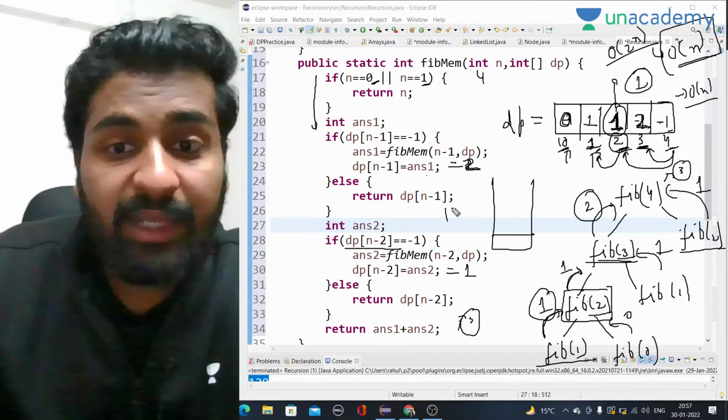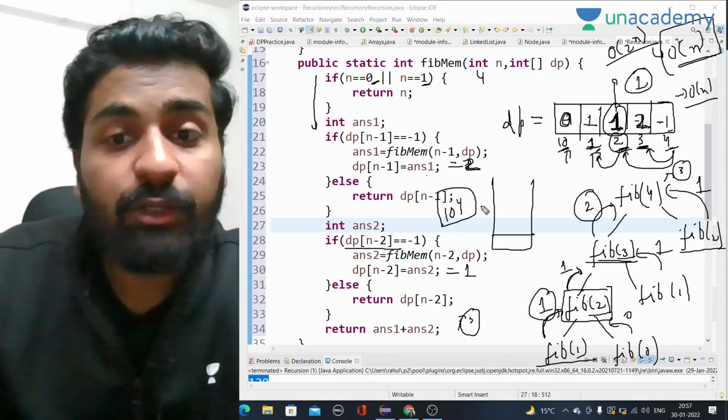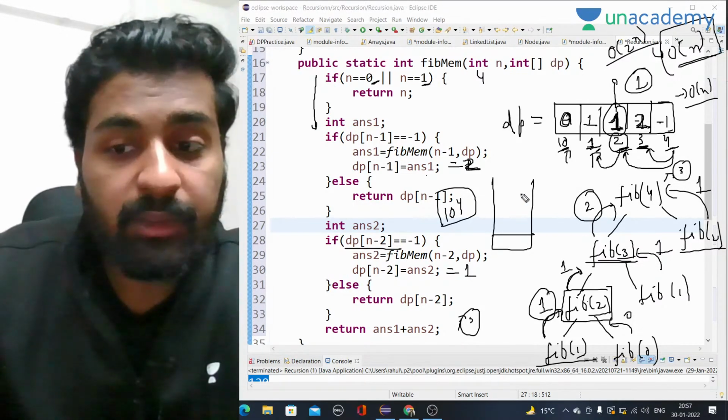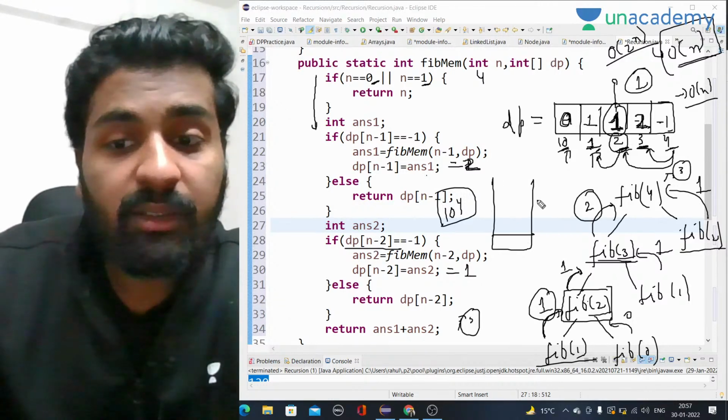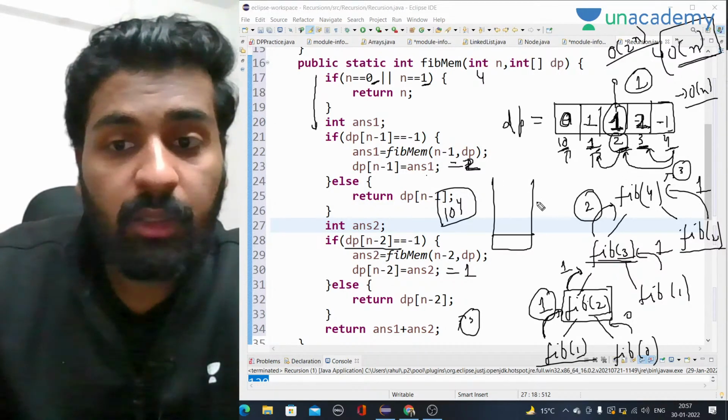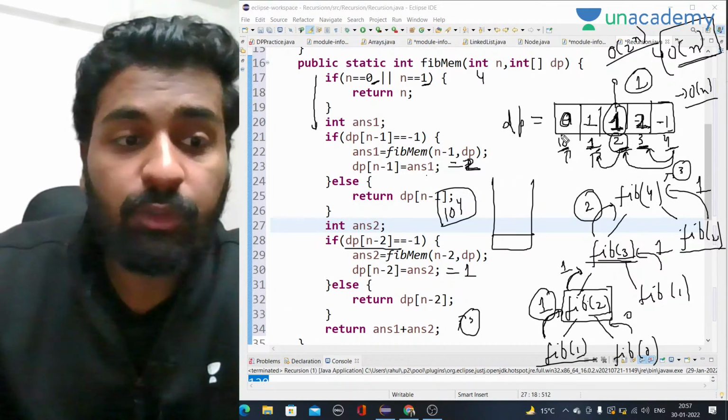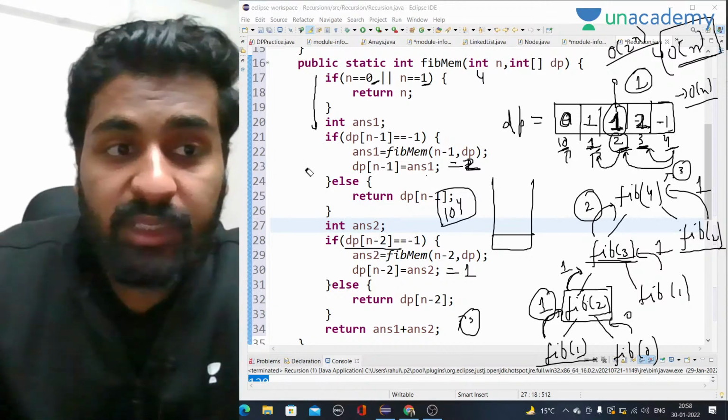Okay, at the 10 to the power 4 value. If there are more than 10 to the power 4 calls, then it will get filled. And when it gets filled, there will be a problem: we will not be able to solve that question. So always remember this memoization approach.